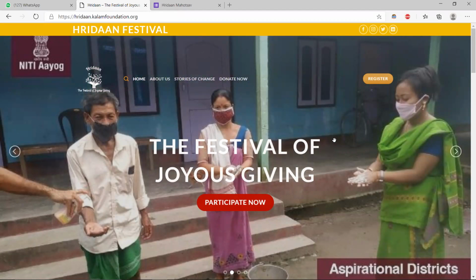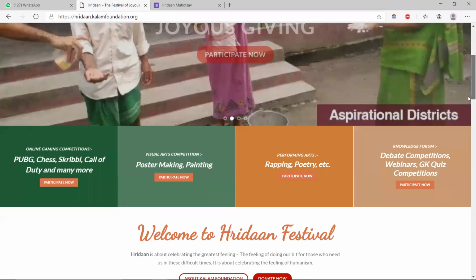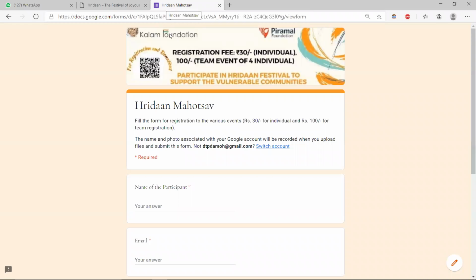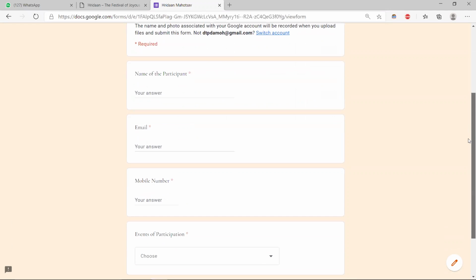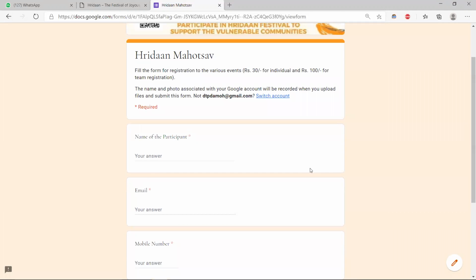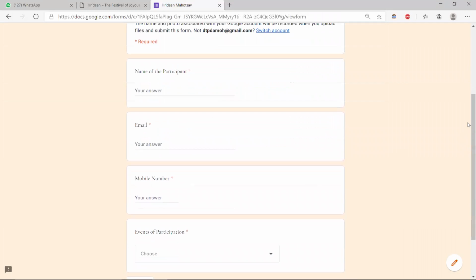There are various buttons like Register and Participate Now everywhere on this website. Click any of them and you will be directed to this particular Google form, which you have to fill up. In this part there is some information you are asked for, so let me fill a dummy form and go through it.